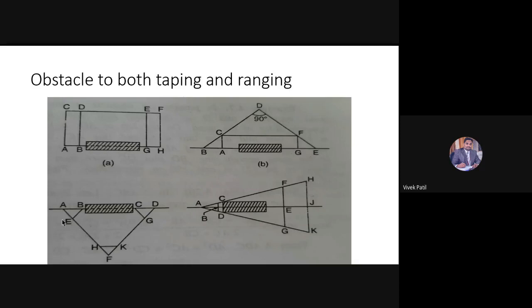Okay, we go with the third case. In this case, I have the line AB which is coming through the obstacle of a building, and I have to overcome this obstacle. I will measure the distance AB. On one side of the chain line, I will fix the point E such that triangle ABE is an equilateral triangle.